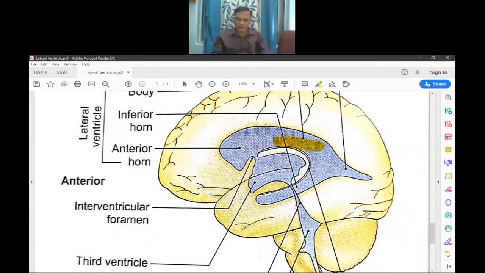The central part extends from the interventricular foramen in front to the splenium of the corpus callosum behind. These central parts of the lateral ventricles extend to the parietal lobes. This is the parietal lobe.